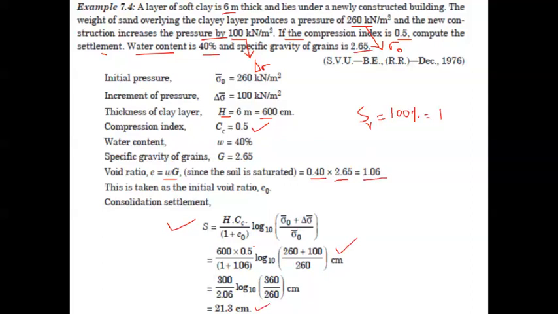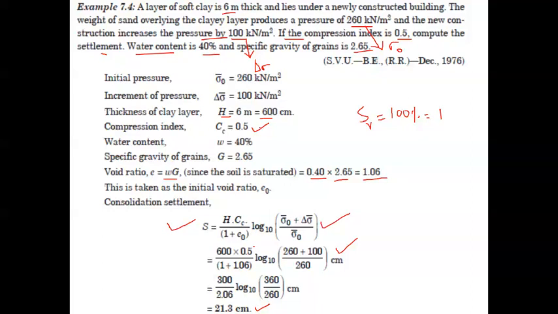You can substitute all these parameters. Of course, you need to remember this particular form of the consolidation settlement equation. Then the only thing we need to do is the substitution. While substituting you must take care: the voids ratio we have to calculate appropriately, and the same value we need to use. The water content, if it is given in percentage, we have to convert and write in decimal form, 0.4 in this case. Likewise, the remaining parameters we can calculate.